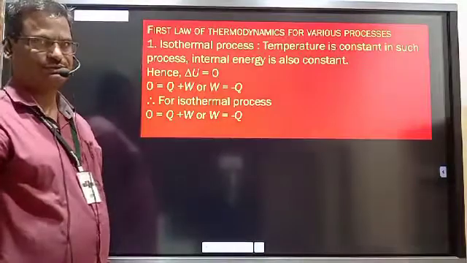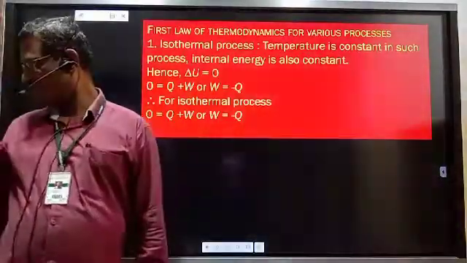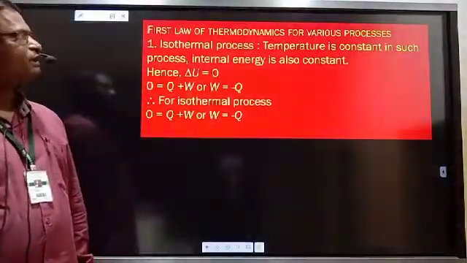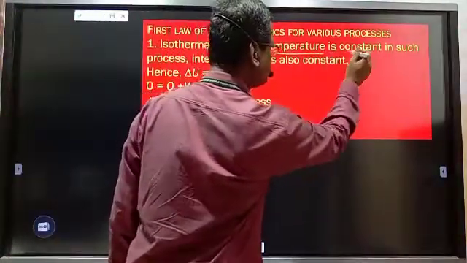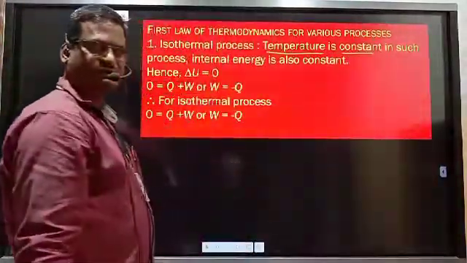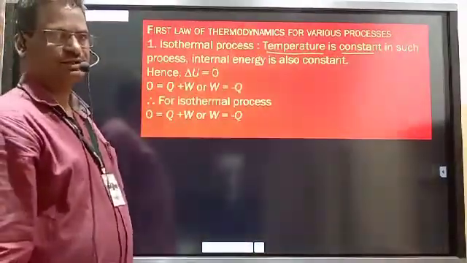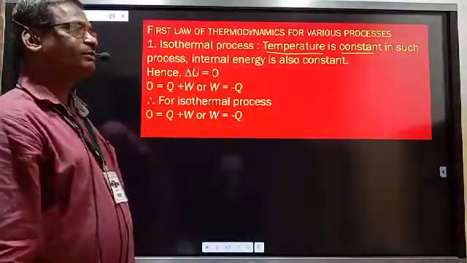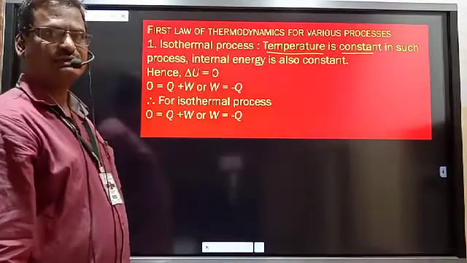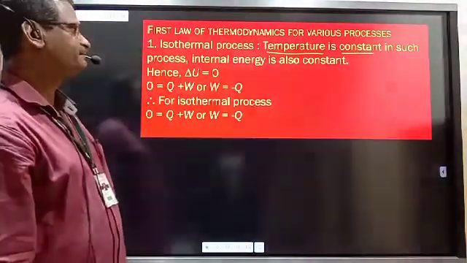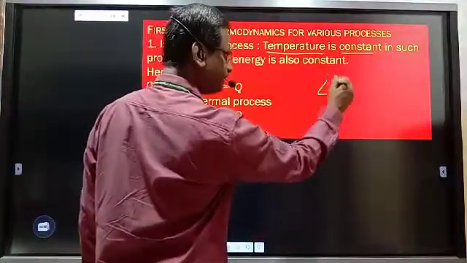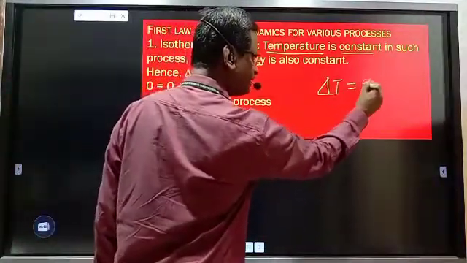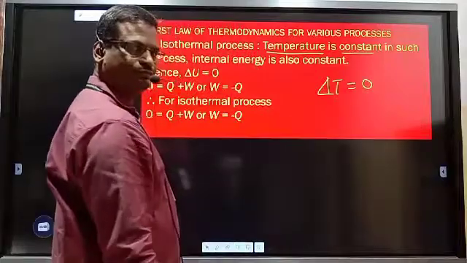Isothermal process and first law of thermodynamics. What is meant by isothermal process? Isothermal process is the process which is carried out at constant temperature. The processes carried out at constant temperature are known as isothermal processes. For isothermal processes, change in temperature is 0, delta T is equal to 0.